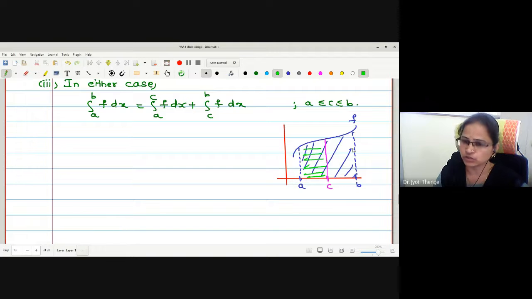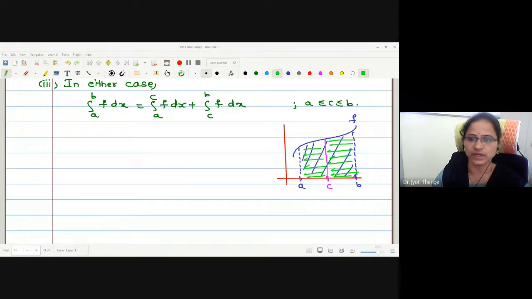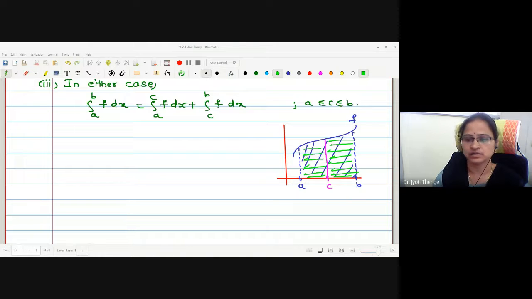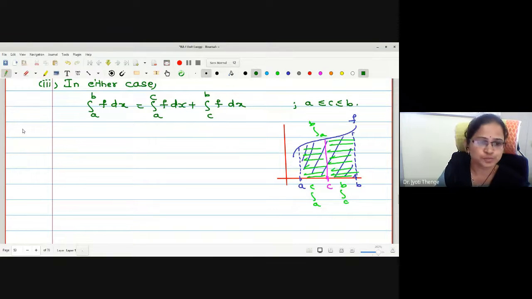Integration on A to C. Similarly, this is the area, or the integration, over the interval C to B. Therefore, if we combine A to C and C to B, we will get the whole area covered from A to B. This is integration A to C. This is integration C to B, which is exactly the same as integration A to B. Correct?